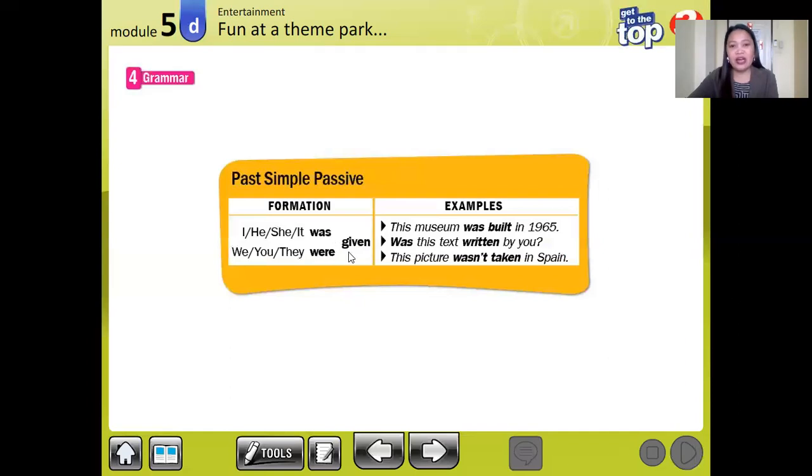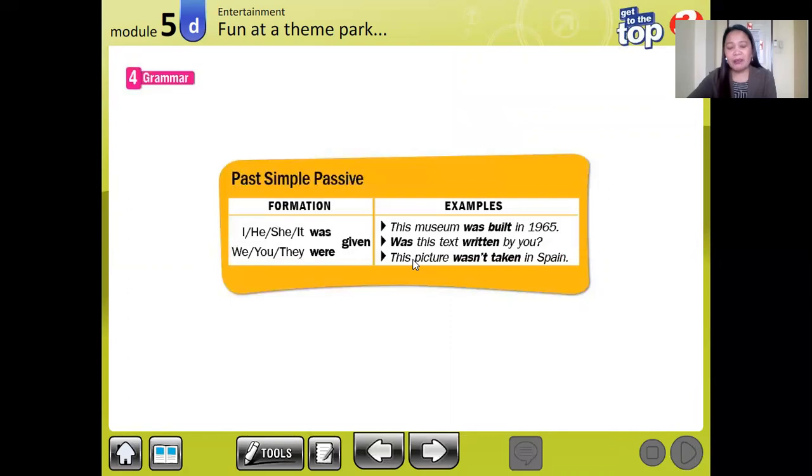And then we are going to use the past form of the verb. The past form or past participle of the verb give is given. So, example: this museum was built. Museum, we are talking about one museum, was, past tense of is, built because the past tense of build is built, in 1965. All right?